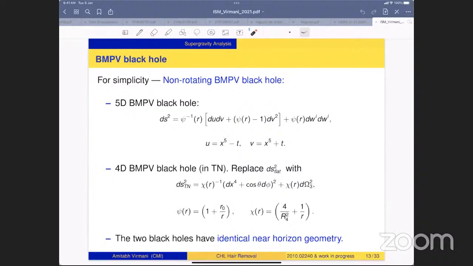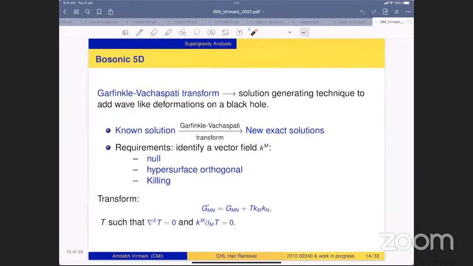These two black holes have identical near horizon geometry. What I will be doing is constructing hair on these black holes, and I will describe the hair that we have constructed on them. The way I have organized this, I will first discuss the bosonic 5D hair, then fermionic 5D hair, bosonic 4D hair, fermionic 4D hair. This is how these slides are organized. So let us start with the bosonic 5D hair.